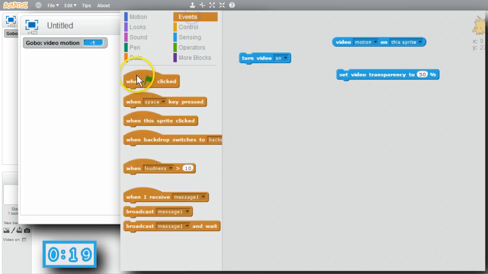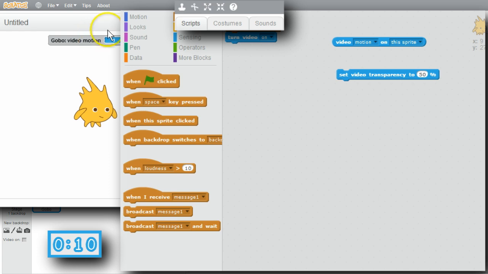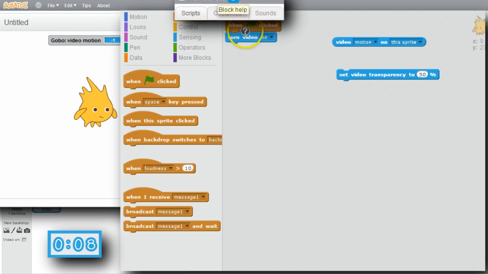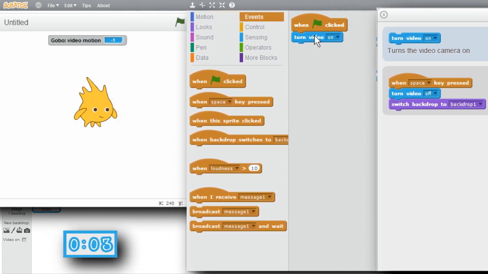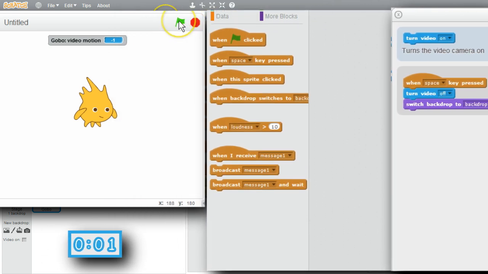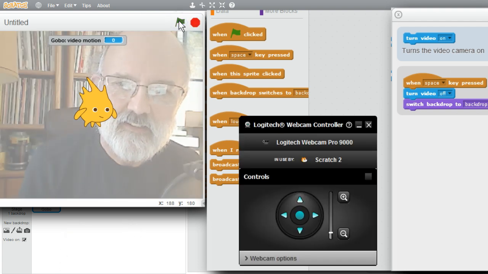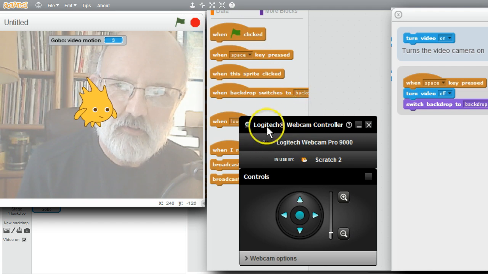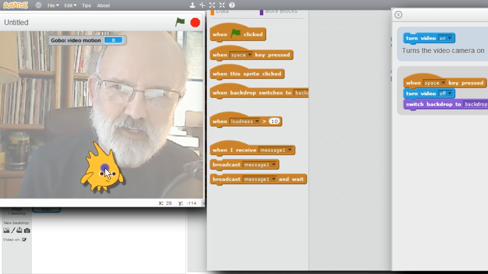I'll go to Events. When a green flag is clicked, turn on the video. I'll move the variable to the middle. I can look at block help for turn on video. Block help. It turns the video camera on. I'll run the program now. Click the green flag. There, I'm visible. My webcam controller is visible now. I'll remove it. I'll move gobo down some, so he's not right in the middle of my face.